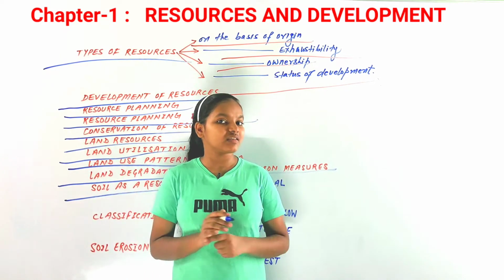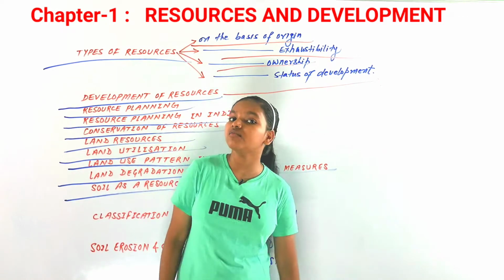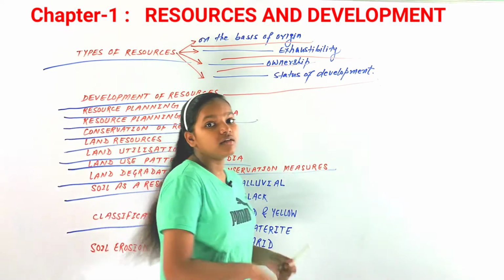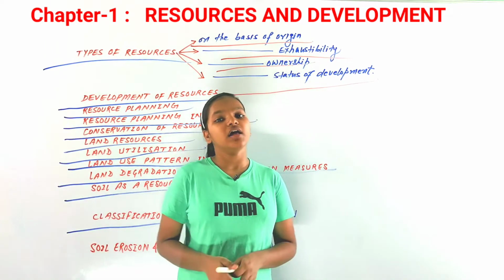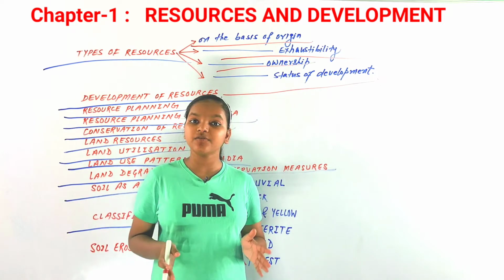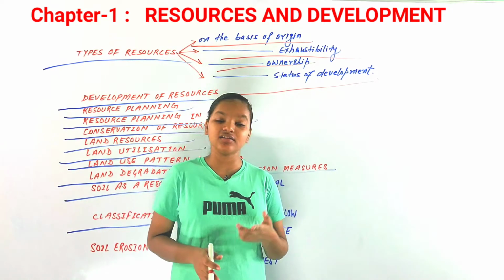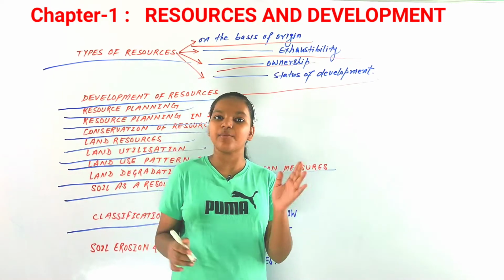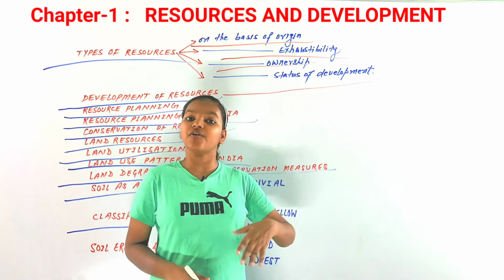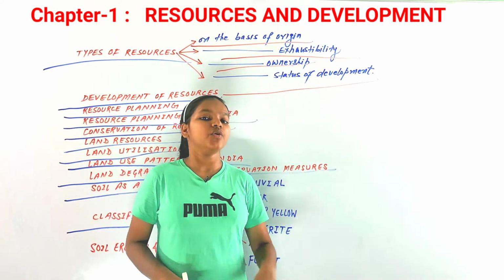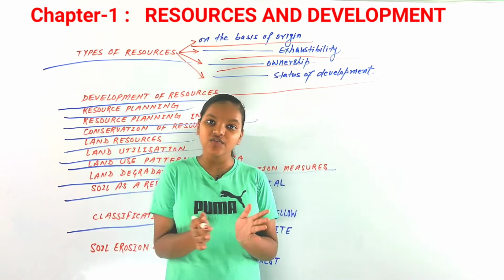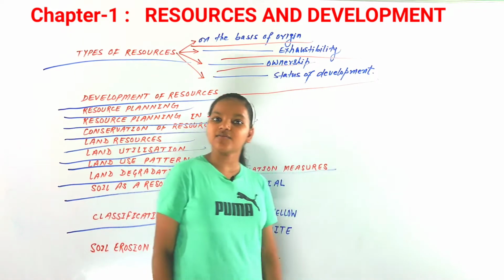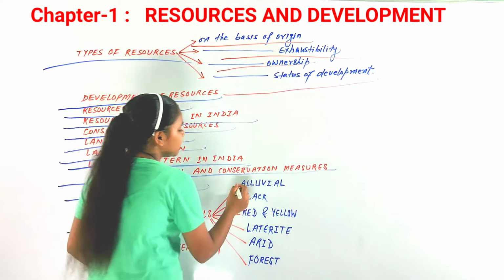So now let's discuss the classification of soils with our next topic. Now in India there can be different types of soil depending on the climatic condition, the vegetation and all those matters of climate, temperature and running water action, glacier and snow. So we are going to discuss the types of soils that can be found in India. Let's start with our first type of soil, that is alluvial soil.